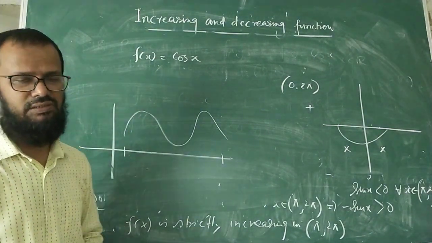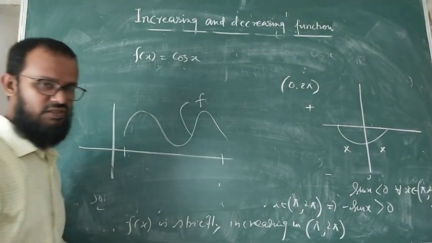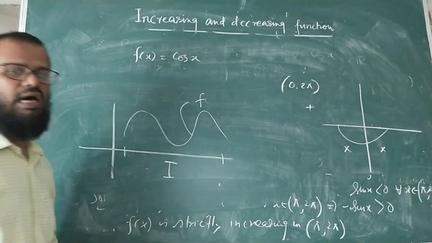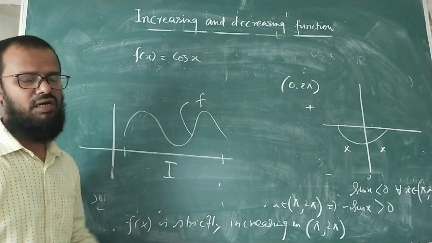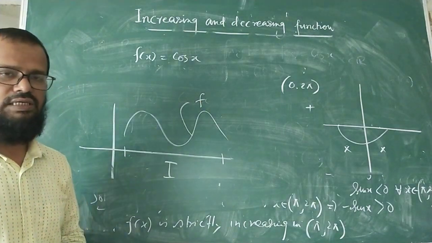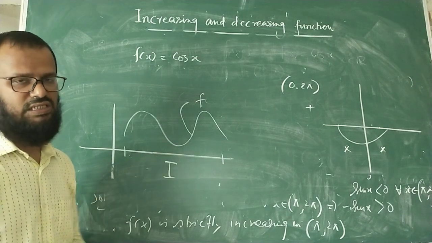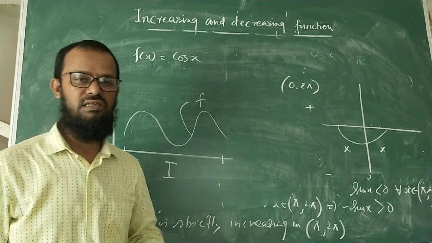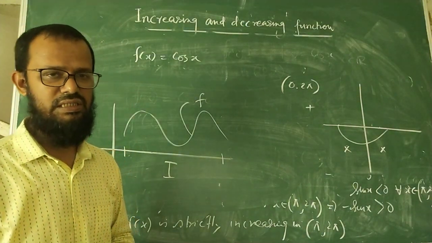In such cases, we can say that this particular function f is neither increasing nor decreasing in the particular interval I. अगर ये डोमेन है तो I के अंदर फंक्शन क्या होगा? Neither increasing nor decreasing, because sometimes it plays as increasing, sometimes decreasing. You cannot say it is an increasing function, or you cannot say it is a decreasing function. Rather you can say it is neither increasing nor decreasing function.